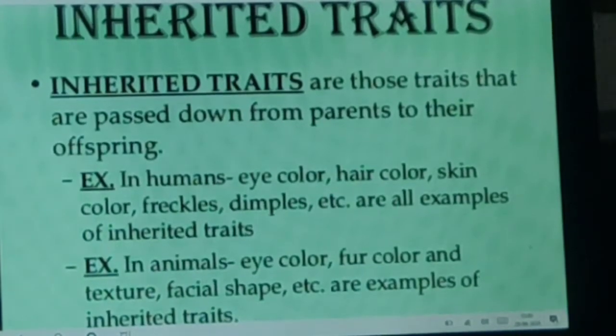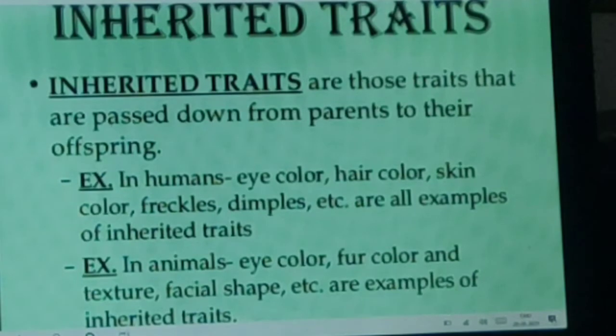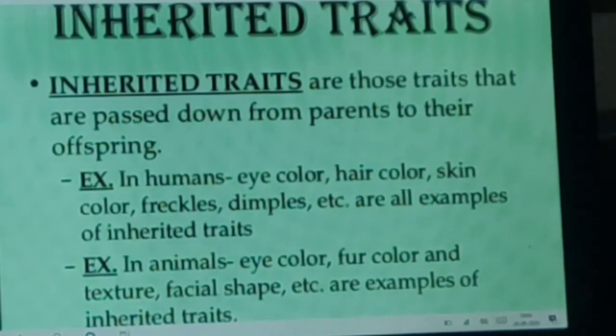Now what are inherited traits? Inherited traits are those traits that are passed down from parent to their offspring. Okay, the traits which are passed from parent to next generation are known as inherited traits.